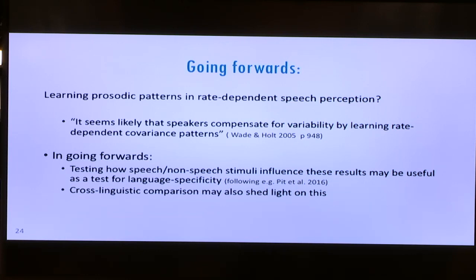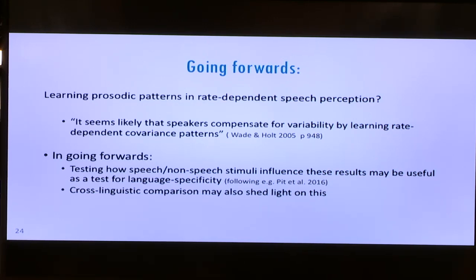So I think these results are broadly suggestive of the idea that listeners can learn prosodic patterns in rate-dependent speech perception and effectively compensate for that variability. This is not a new idea. Wade and Holt, for example, say it seems likely that speakers compensate for variability by learning rate-dependent covariance patterns off language input. Now, they didn't have prosody in mind at the time, but I think that logic extends fairly naturally to intonational patterns and prosodic patterns.